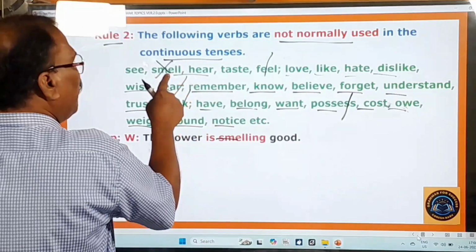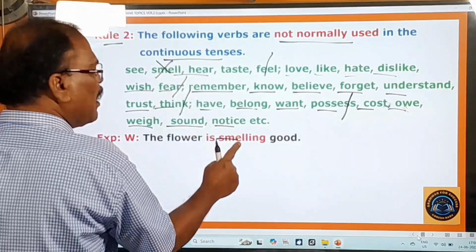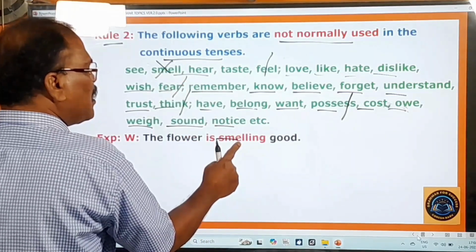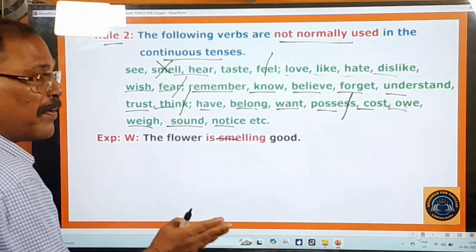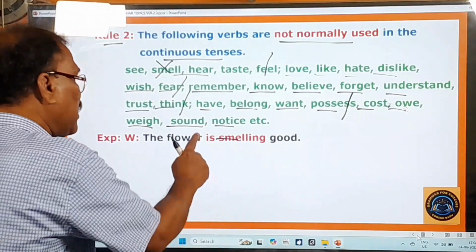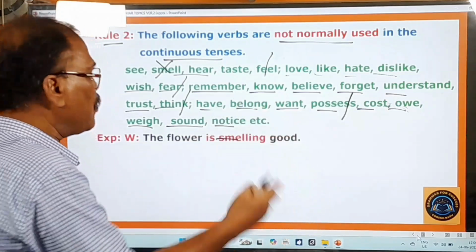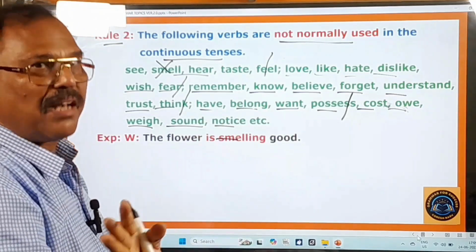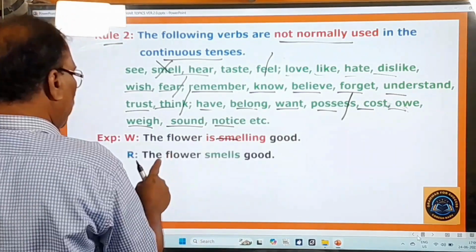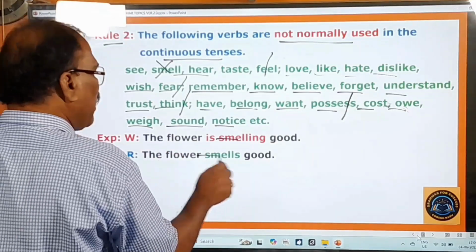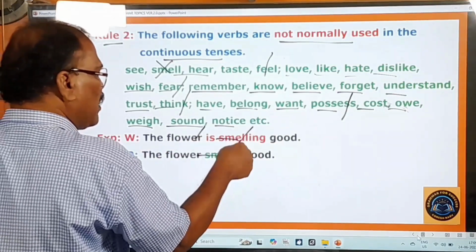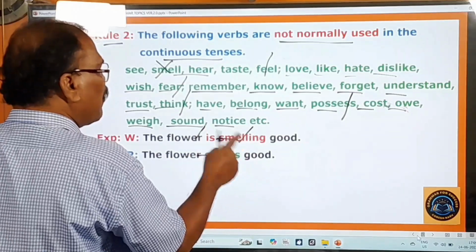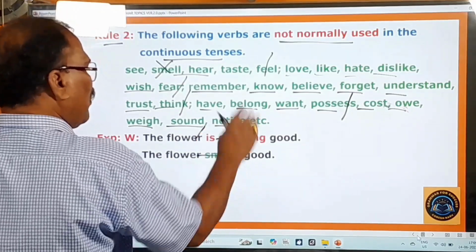This verb, the verb of sense, should not be used in the continuous tense, but it should be used in the simple present. If it is given in the present continuous, you must change the sentence into simple present. If the sentence is given in the past continuous, you change it into simple past. It is like that. Here let me give the answer: the flower smells. "Is smelling" is gone, and "smells" remains. "Is" is gone, "ing" is gone. These two are the features of present continuous, and therefore they should be dropped.